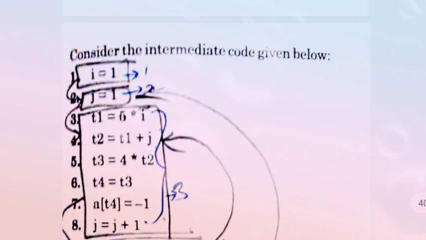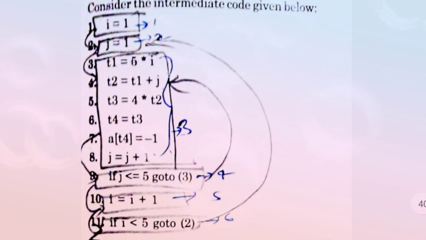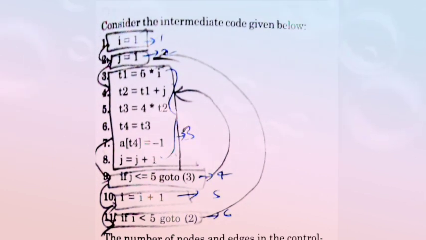Now come to the next. Consider the intermediate code given below. Here intermediate code is given like i is equal to 1, j is equal to 1, t1 equal to 5 into i, t2 is equal to t1 plus j, t3 is equal to 4 into t2, t4 is equal to t3, array of t4 is equal to -1 and j is equal to j plus 1.